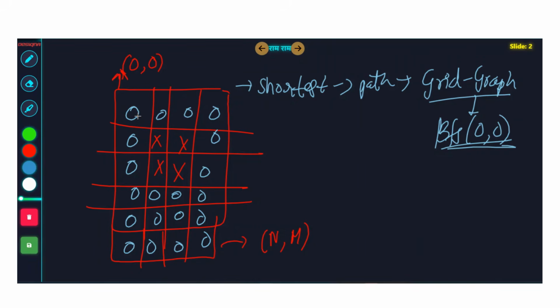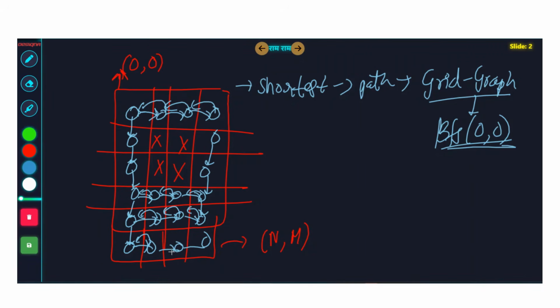And then what would you do? From here you can go right, so you will make an edge like this. From here you can go left, right? So you will make many edges like this. You have to make directed edges, but just for the image purpose, I'm showing undirected edges as well. You make edges like this, but you can only go down. So there are only down edges when they are connected in 4 directions. There is no upward edge, okay? And here also this right, then left, like this. You can easily imagine these things.